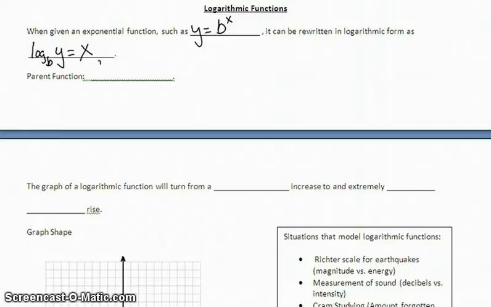The parent function is f of x equals the log of x as a parent function. Now, their graphs of a log will turn from a steep increase, so it's going to go almost vertical on us, and then we're going to have a slow, gradual rise on that graph.